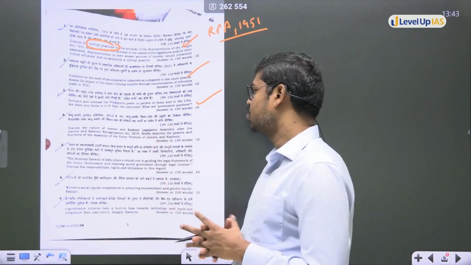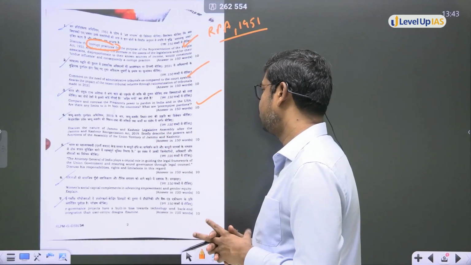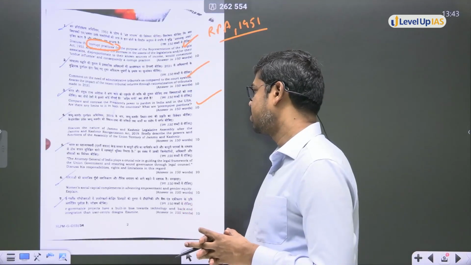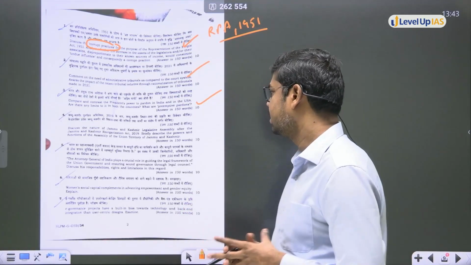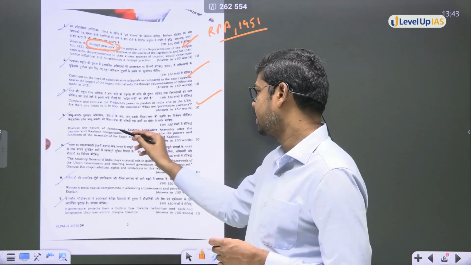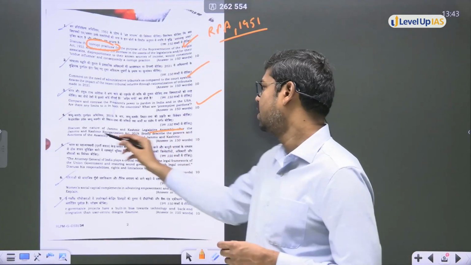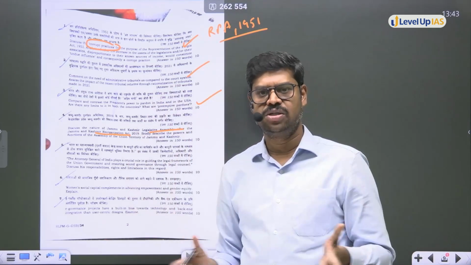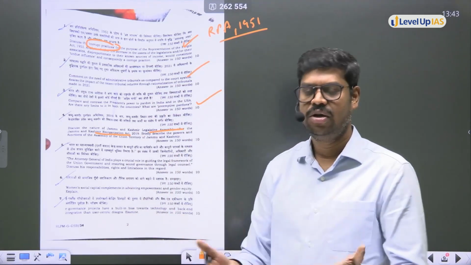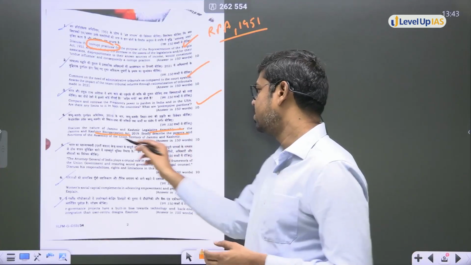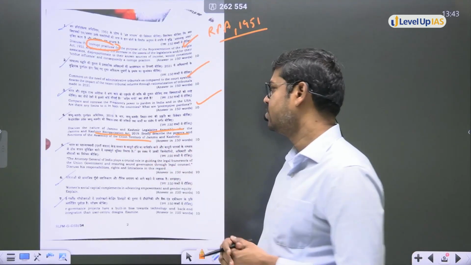Now come to the next question. Discuss the nature of Jammu and Kashmir Legislative Assembly after the Jammu and Kashmir Reorganization Act 2019, and briefly describe the powers and functions. So this is what is very important. You will have to do the overall structure of the assembly after this act was passed, and also briefly describe the powers and functions of the Assembly of the Union Territory of Jammu and Kashmir.